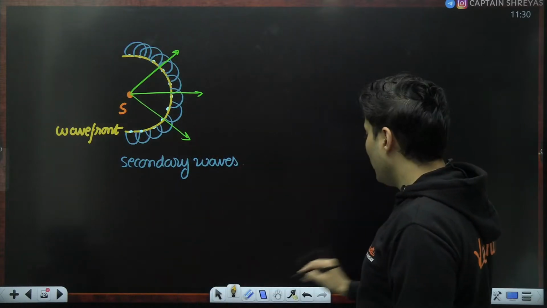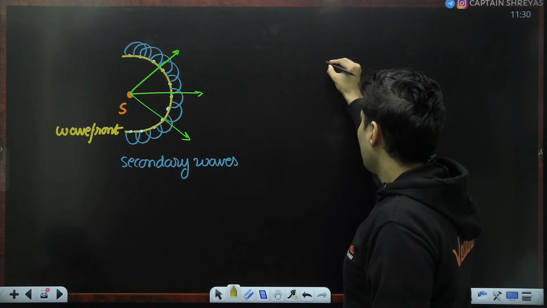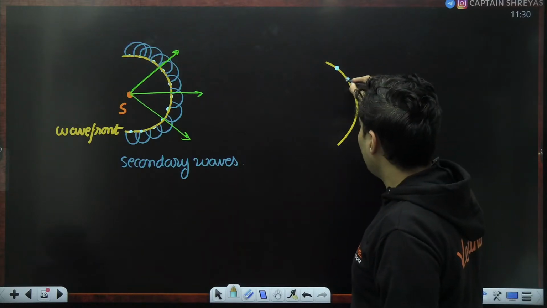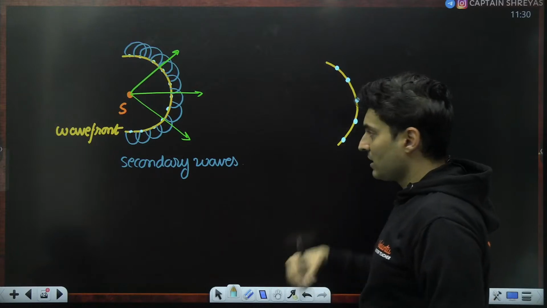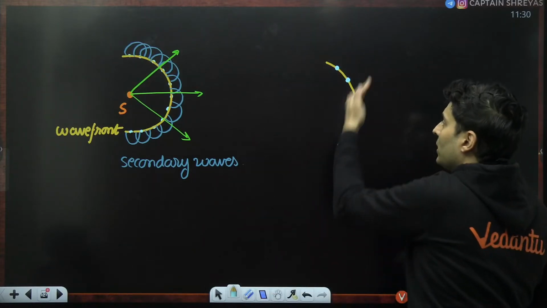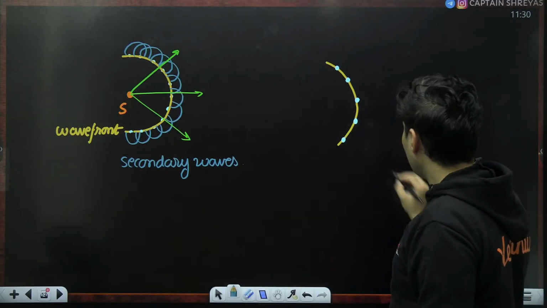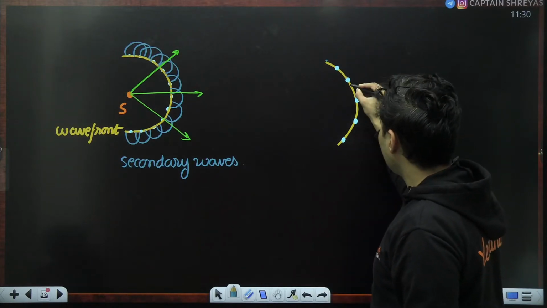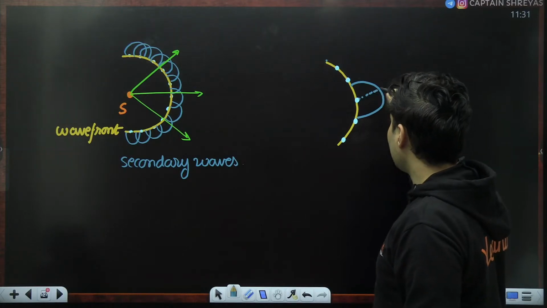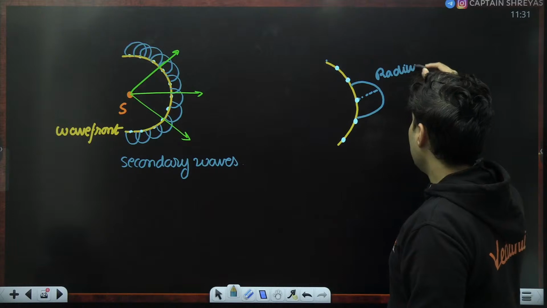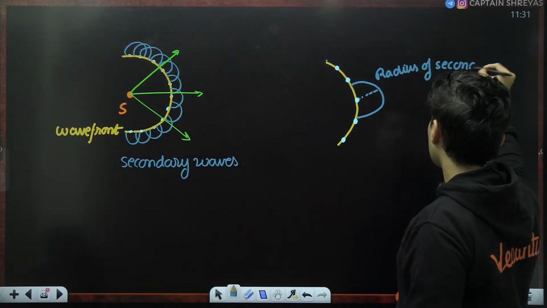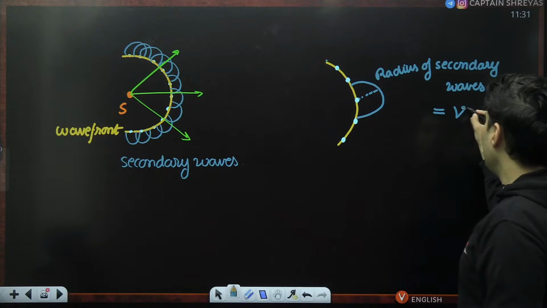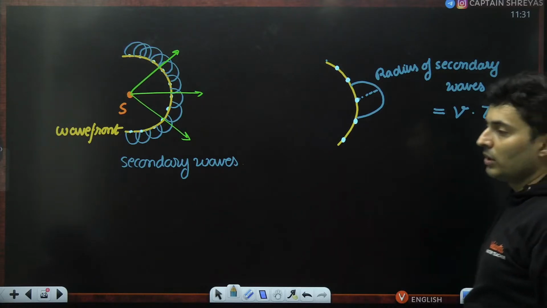See, when you are having this original wavefront, and you are considering these small secondary sources which are derived, these are not the original, these are secondary sources, and then you are drawing these secondary wavefronts, ensure that the radius of the secondary waves is basically the speed of light multiplied by the time after which you want to draw it.